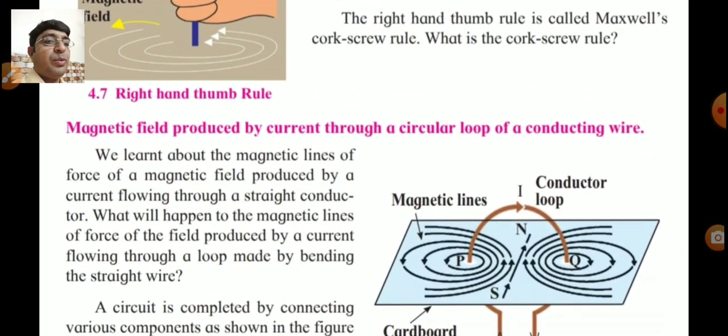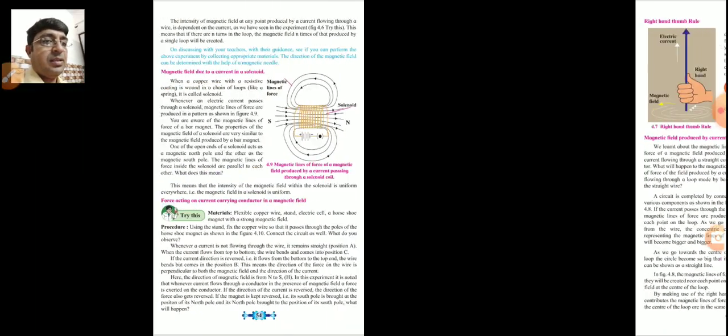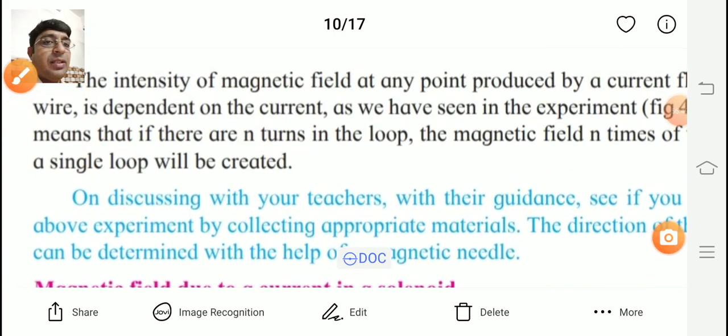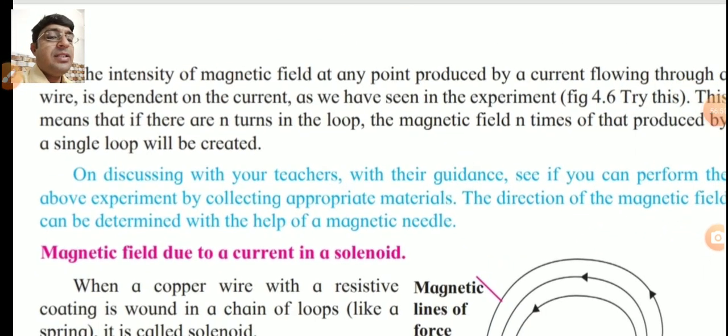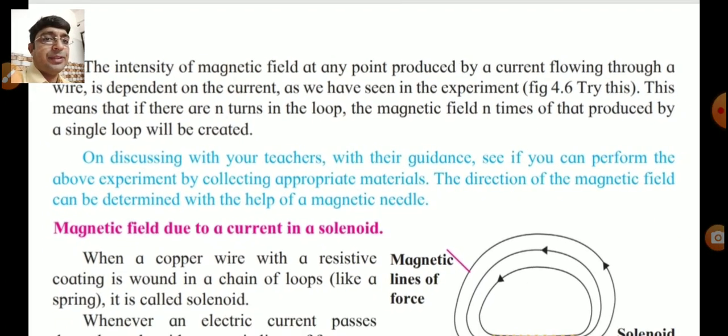So, magnetic field produced by current through a circular loop of a conducting wire. See on the next page some explanation given here. The intensity of a magnetic field at any point produced by a current flowing through a wire is dependent on the current.